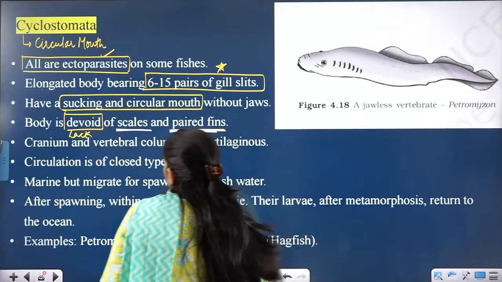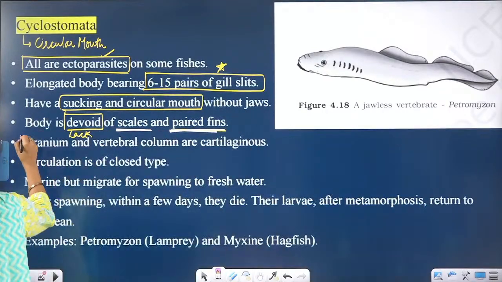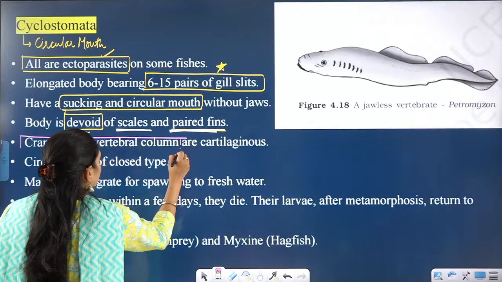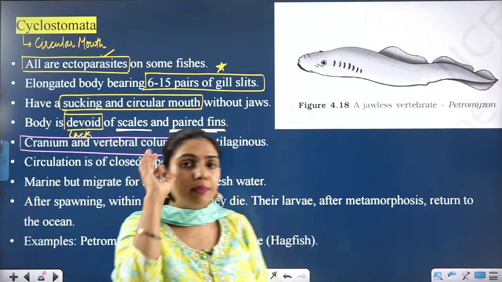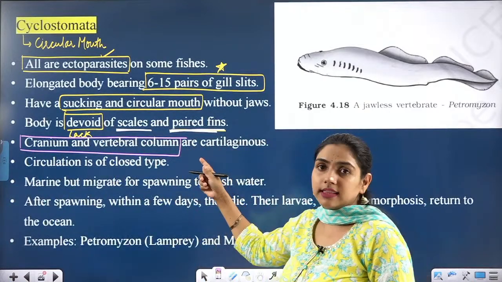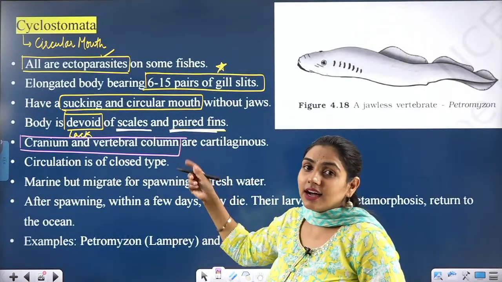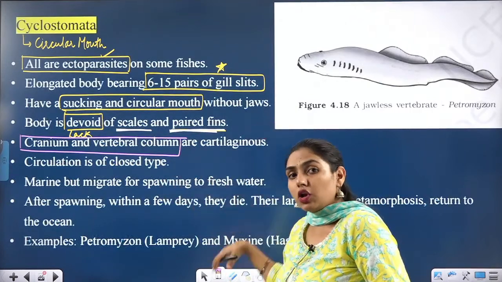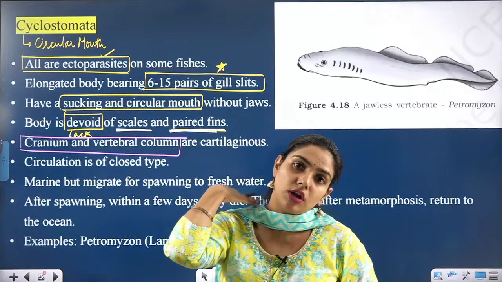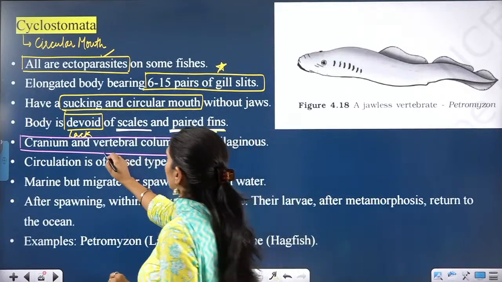Now talking about the cranium and vertebral column, very important. They have cranium, brain box. That is why they are under the Craniata. Vertebrata is under the Craniata. So cranium is present. Vertebral column is also present. We have vertebral column, backbone. What is vertebral column? Backbone.